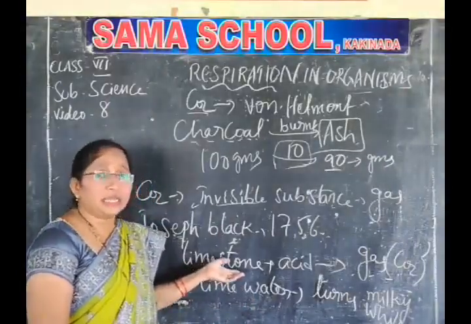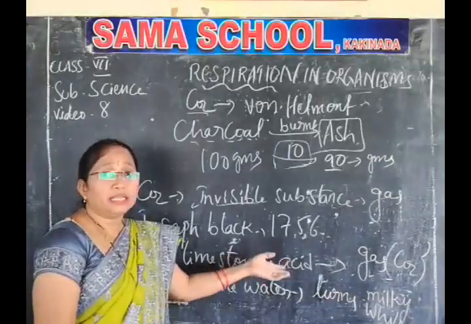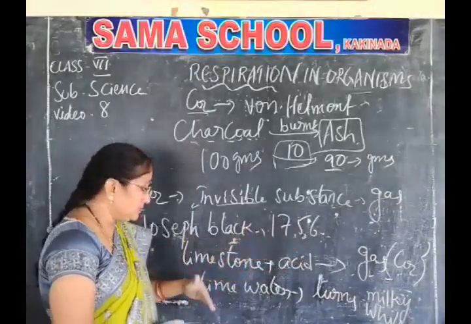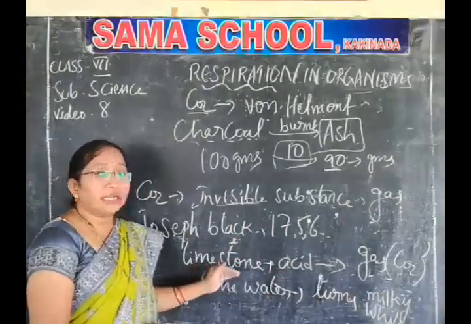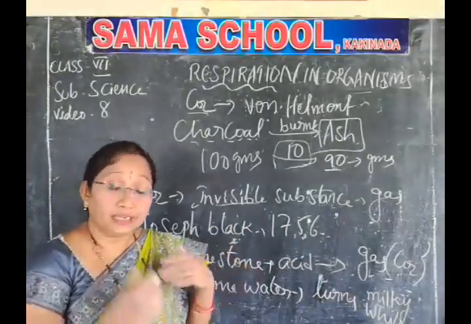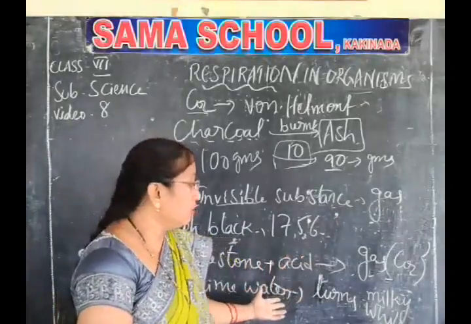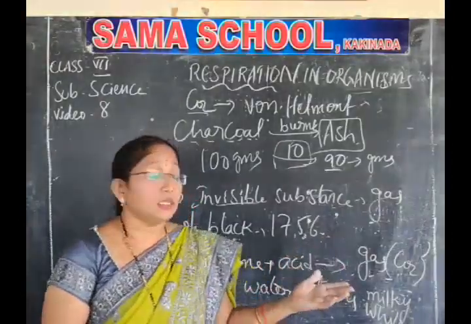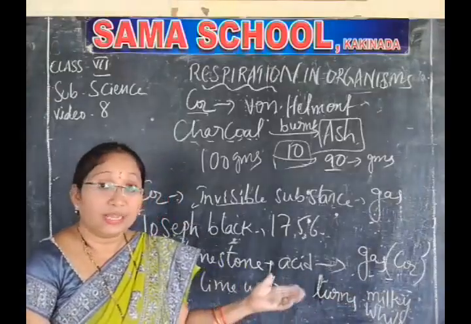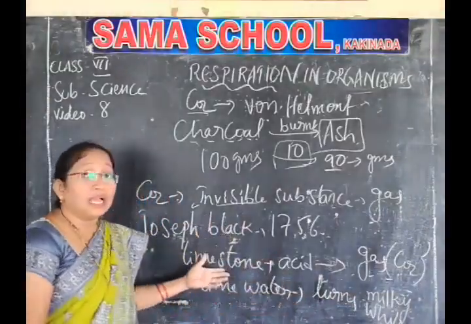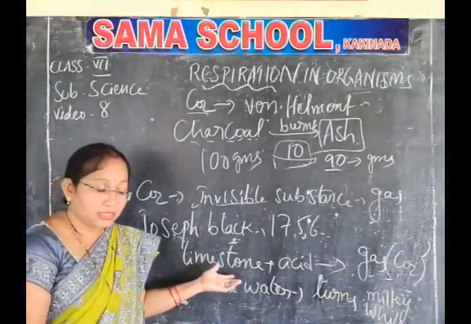He added this limestone to the acid and the gas that was released is nothing but carbon dioxide. Then how do you prove that it is carbon dioxide? I'll show you how the lime water reacts with carbon dioxide. We will see. So these two scientists, I have told you about carbon dioxide.